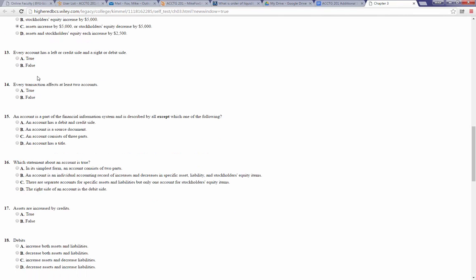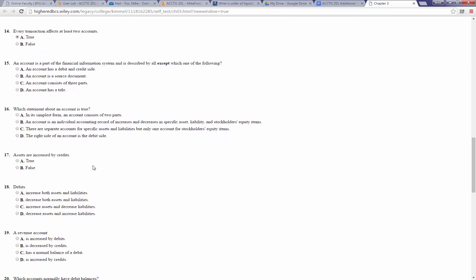Every account has a left or debit side and a right or credit side. That's true. Every transaction affects at least 2 accounts. Also true. An account is part of the financial information system and is described by all except which of the following? An account has a debit and credit side. An account is a source document. An account consists of 3 parts. An account has a title. So an account is not a source document.